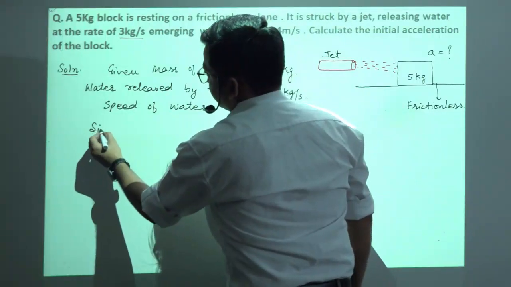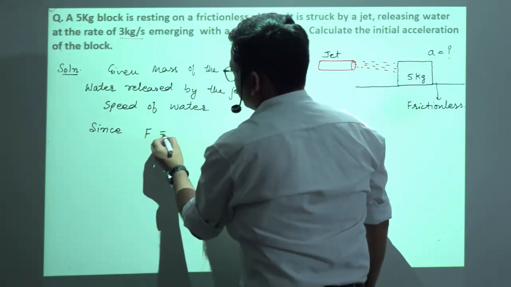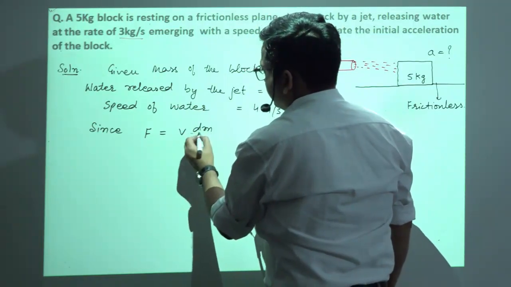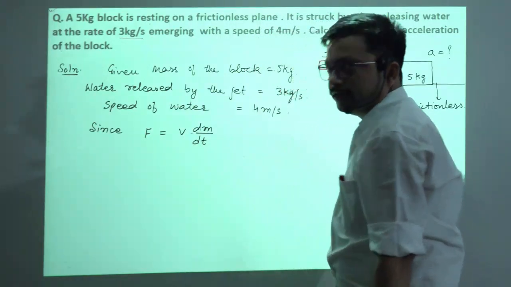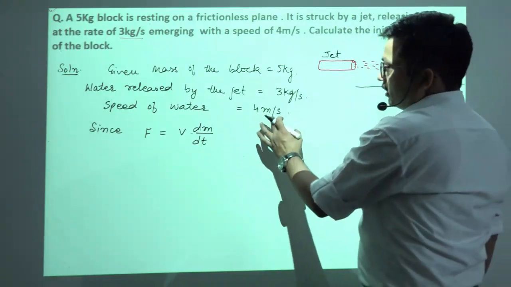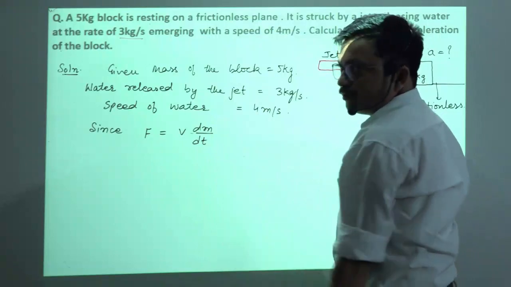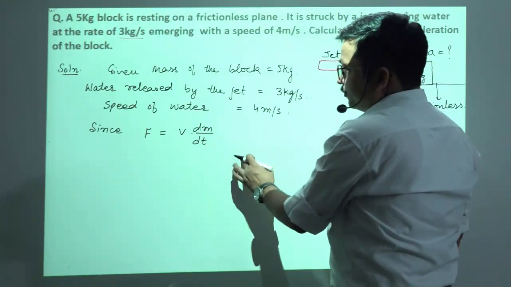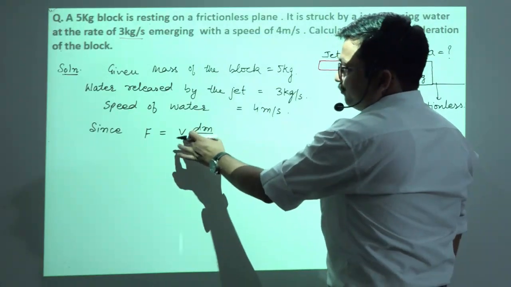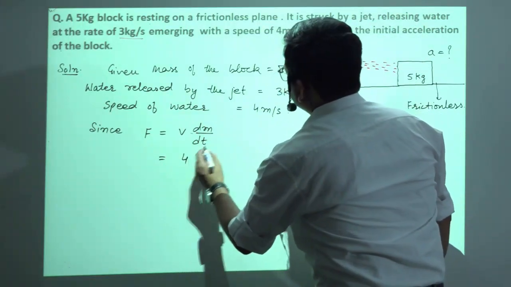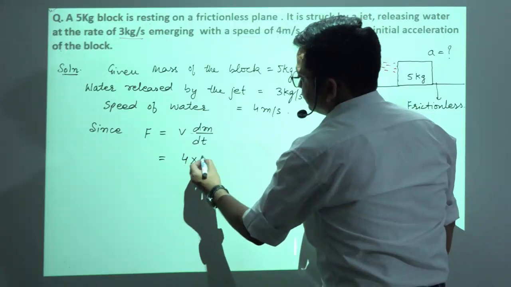So we will write here since F is equal to V into dm by dt, clear, because speed is given to us, that is constant, so it is taken outside. So according to Newton's second law, F is equal to V into dm by dt. Substituting value 4 into this dm by dt, that is 3.